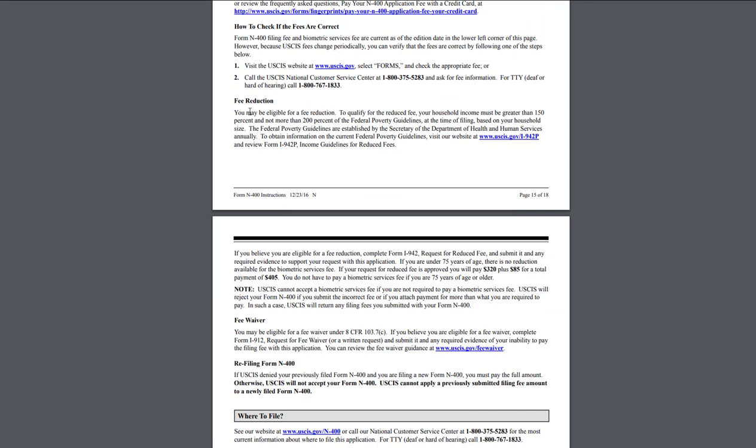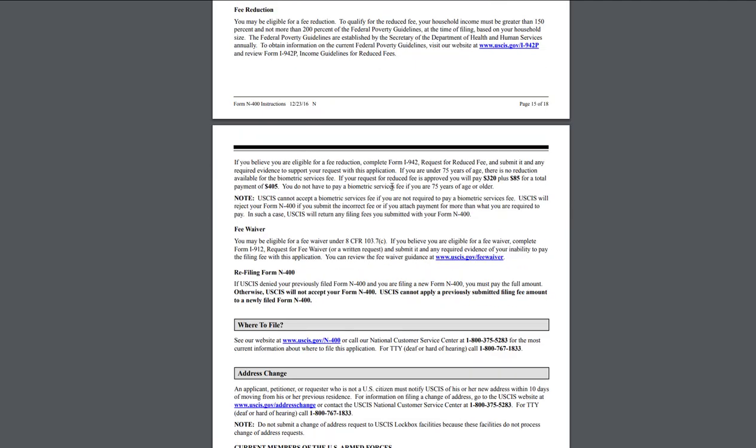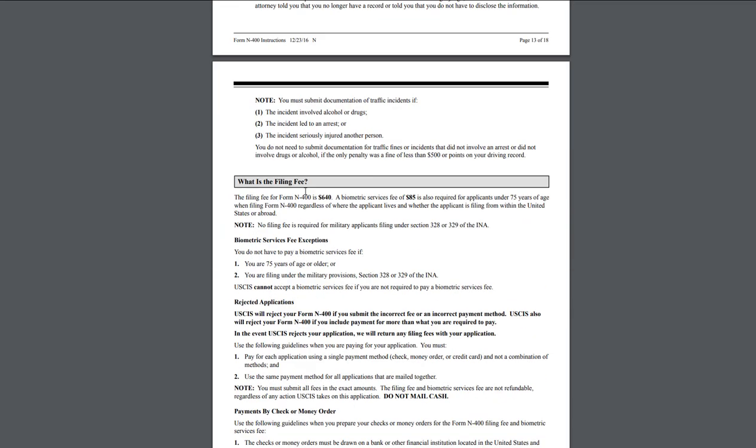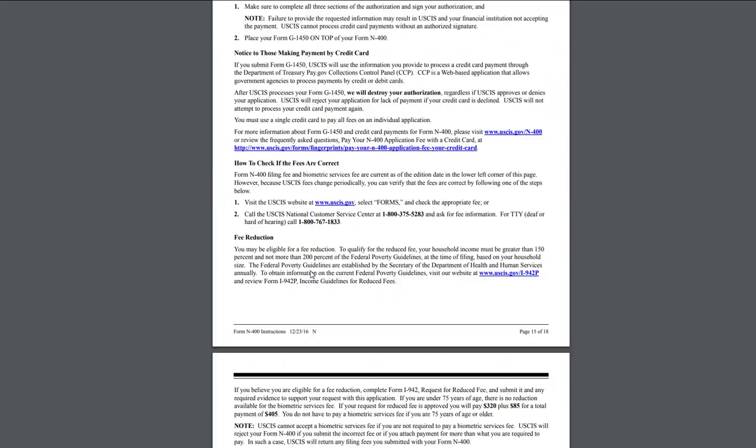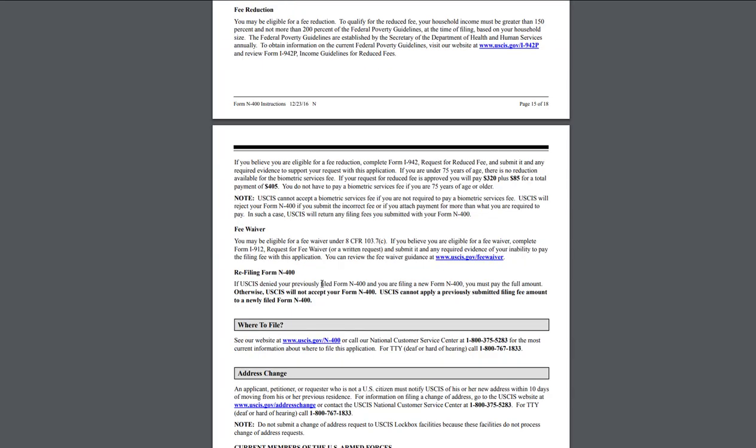Okay, there is a fee reduction, looks like. To qualify for fee reduction, your household income must be greater than 150% and not more than 200% of the federal poverty guidelines. You have to fill out that special form if you want to do that. If your request for reduction fee is approved, you will pay $320 plus $85 for a total payment of $405. So there is a reduction. It's not a complete exemption from the $640, but there is a reduction if you want to do that.